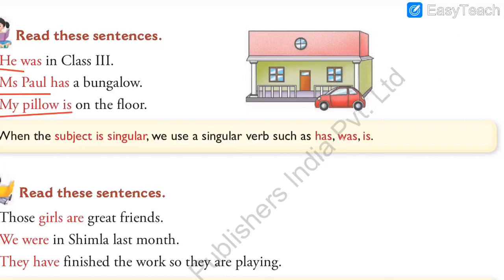So always remember, when we have one person or one thing in the sentence, the verb should always be singular. And which are the singular verbs? Always remember, has, was, is. These three verbs are singular verbs, and we have to use singular verbs with the singular subjects as given in the above examples.